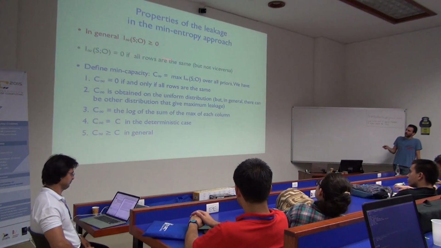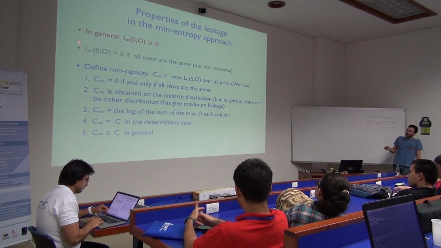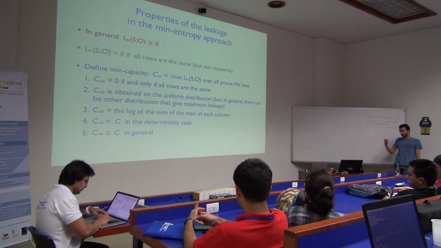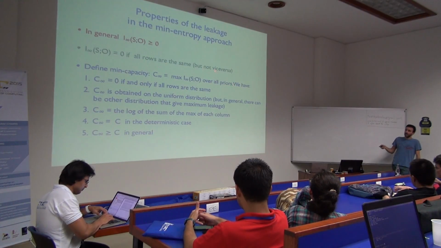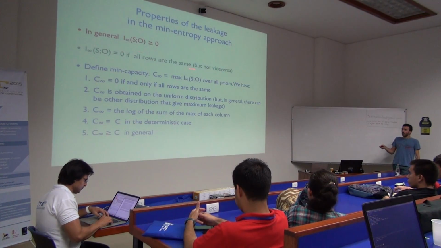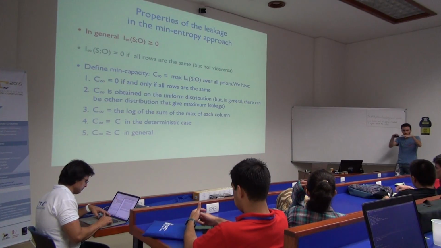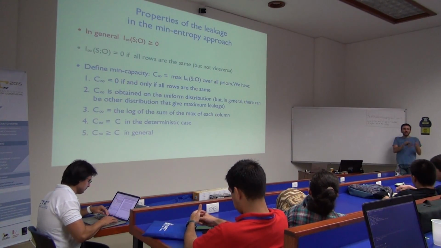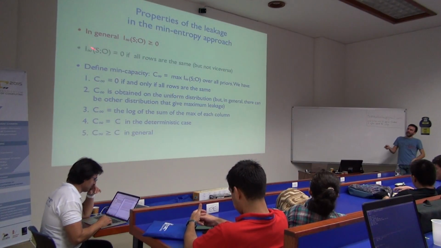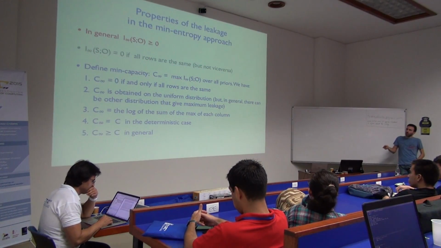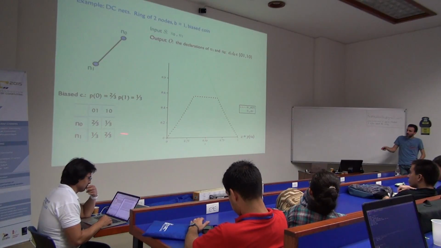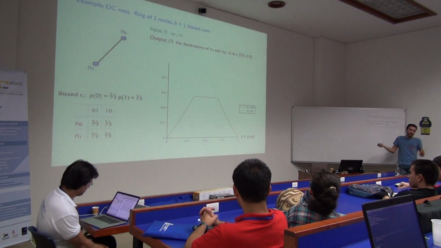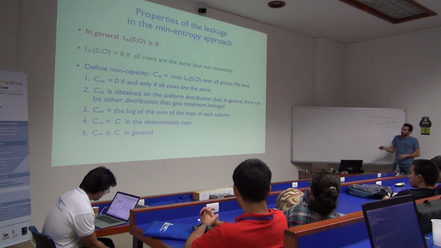Alright, so if all rows are the same, the leakage is 0, okay? But we saw that, in contrast to Shannon, not vice versa. So if all rows are the same, if I have this strong anonymity property, then the leakage is always 0. But it's not necessarily the other way around. It could be that I have 0 leakage without all rows being the same. For instance, here the rows are not the same, and for some priors the leakage is 0.